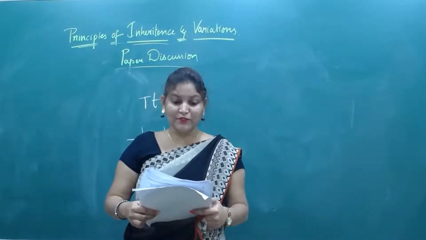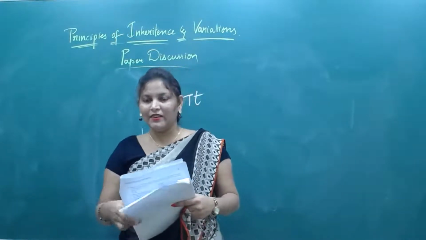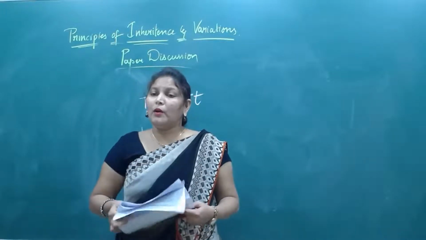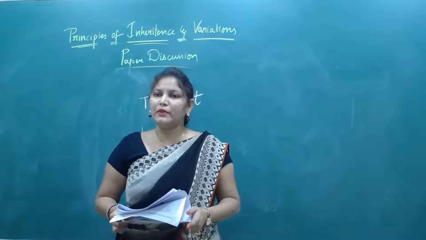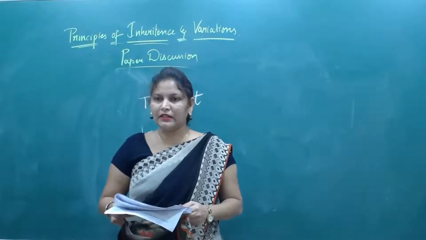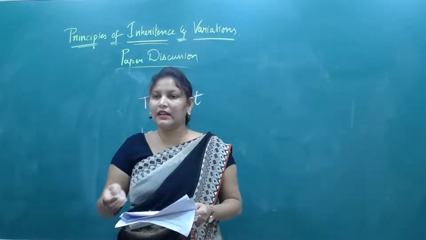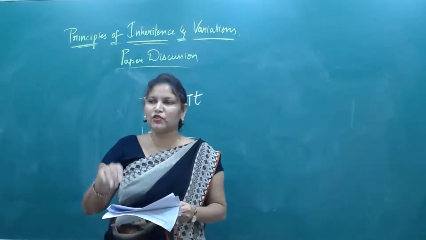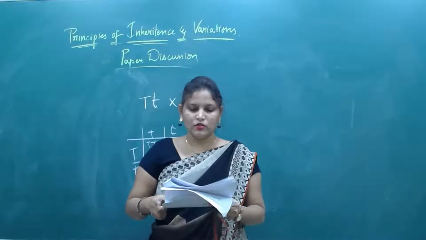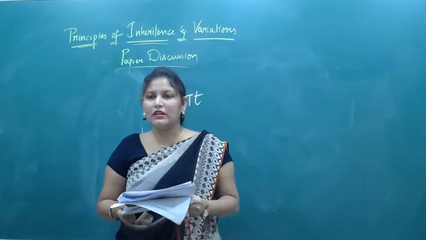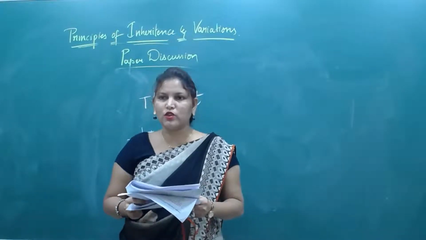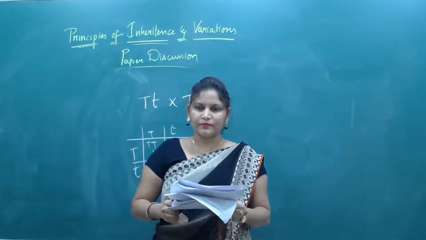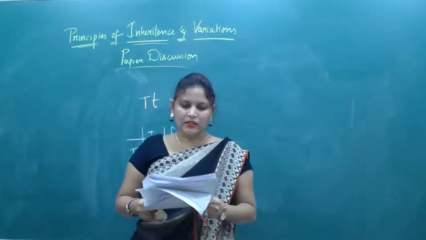See, I am getting confused. I thought 3:1. But according to non-Mendelian combinations, in the case of Antirrhinum species, pink color comes. Yes or no? But it is not like that. They are asking about Mendel, they have given the introduction. Mendel has crossed, yes or no? So it should be all red flowers. Why? Because red is dominant. They have mentioned here that red is dominant and white is recessive. Okay, is that clear? Next.